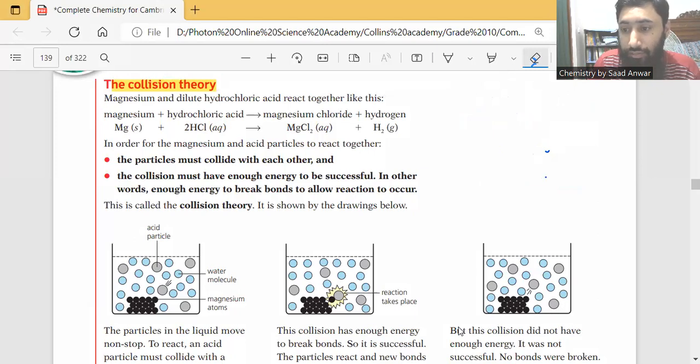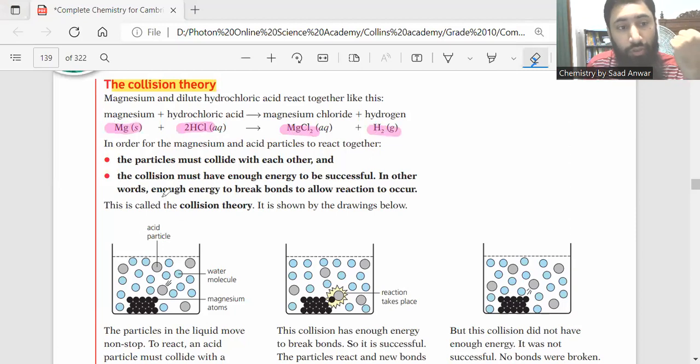So guys, this is magnesium, and when magnesium reacts with HCl, the product is going to form here. The important point of collision theory is that particles must collide with each other, and the collision must have enough energy to be successful. Fruitful collision, successful collision. In other words, enough energy to break bonds to allow the reaction to occur.